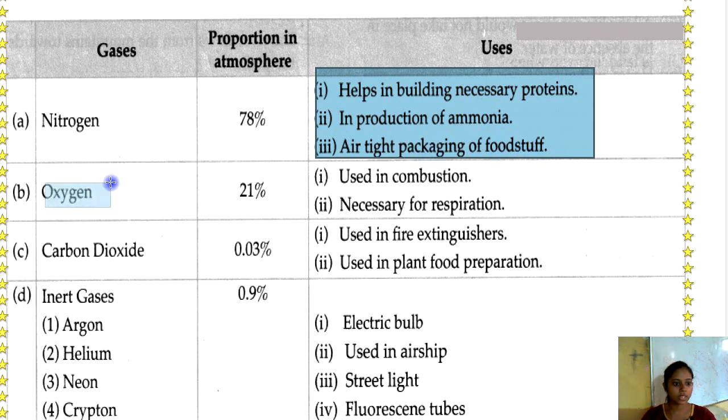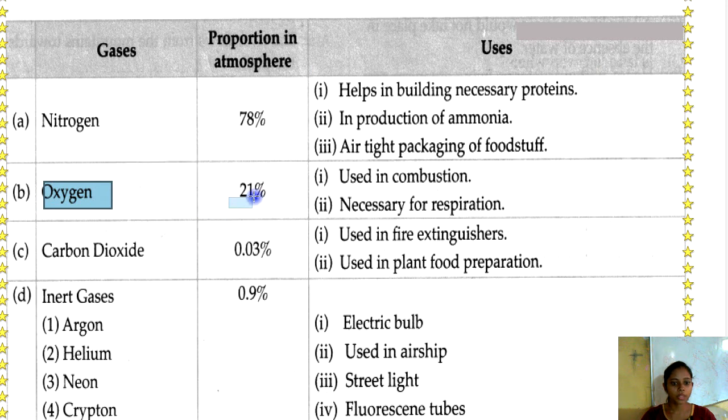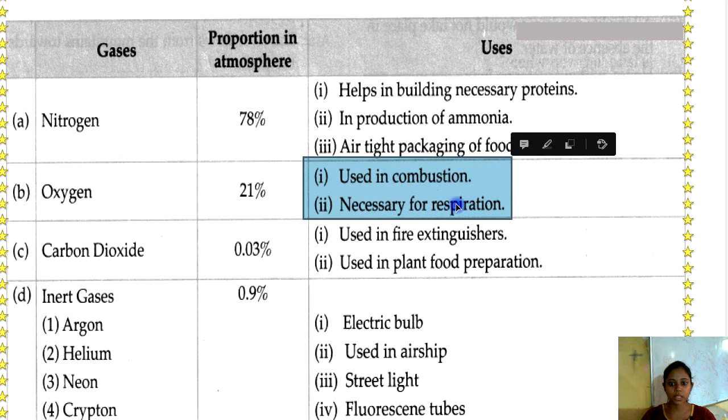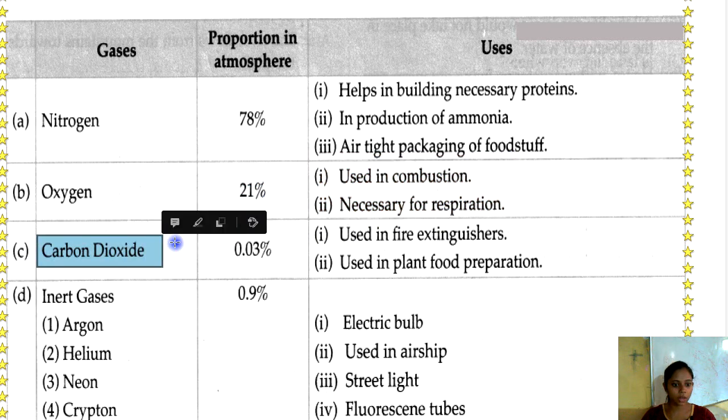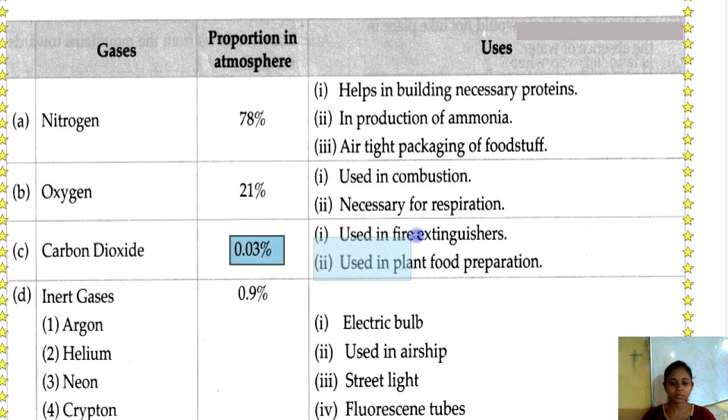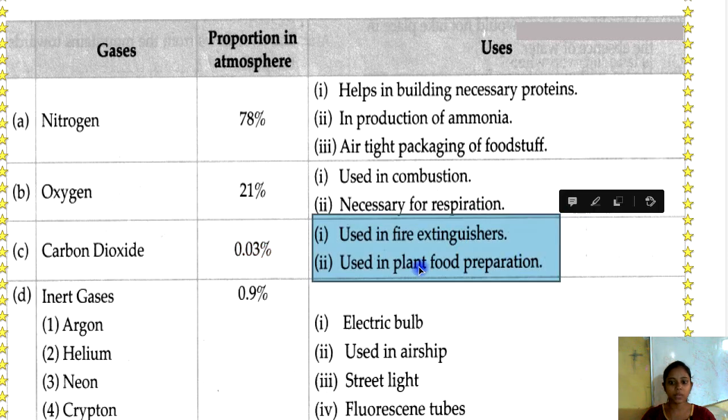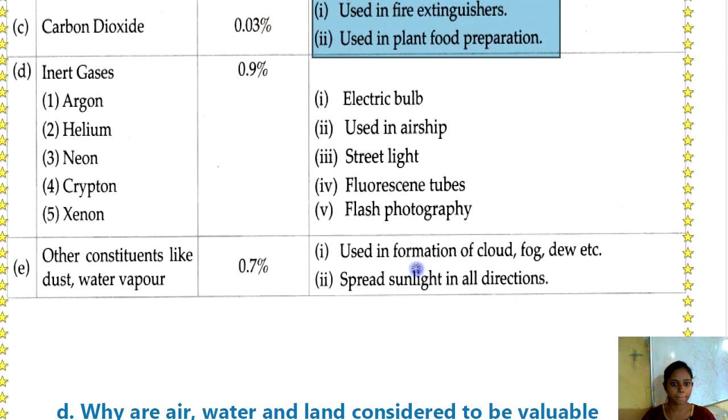Second is oxygen. Proportion in atmosphere is 21%. Uses: used in combustion, necessary for respiration. Third, carbon dioxide. Proportion is 0.03%. Uses: used in fire extinguishers, used in plant food preparation.